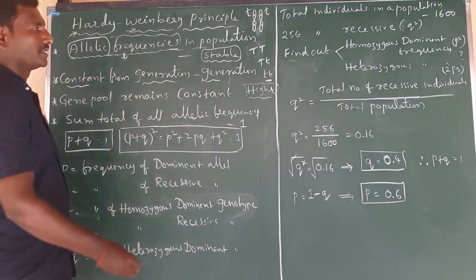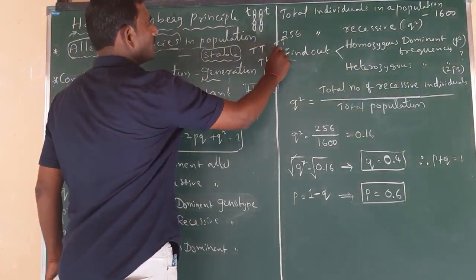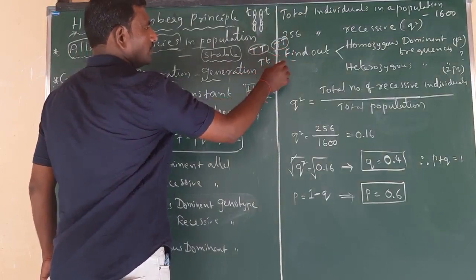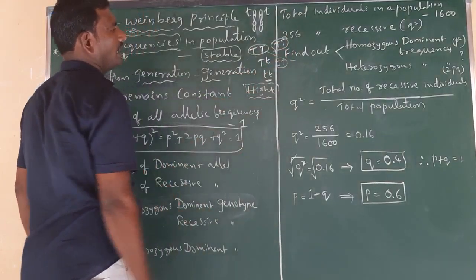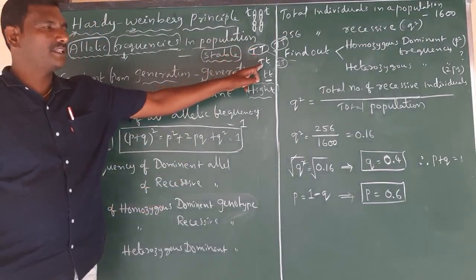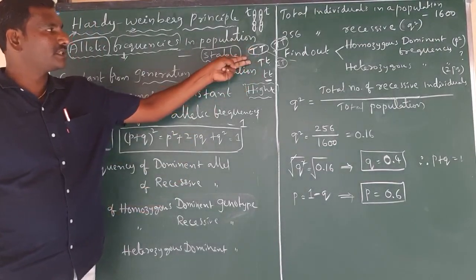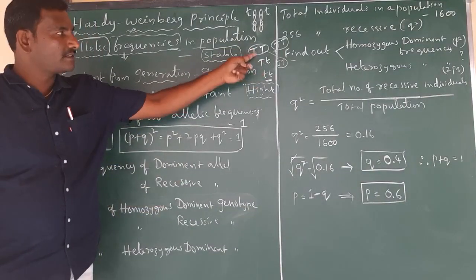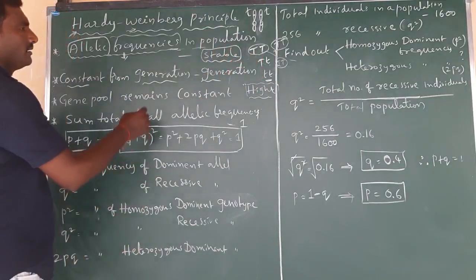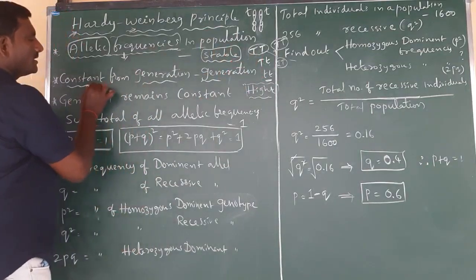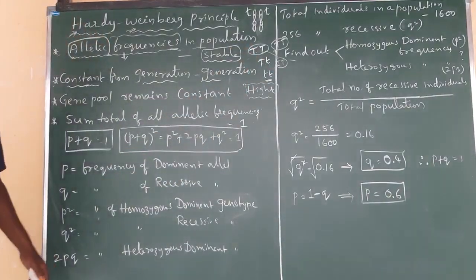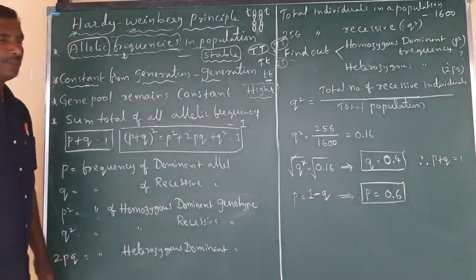For example, if both are homozygous dominant individuals, after mating they produce individuals with the same characters. If one is homozygous dominant and one is heterozygous, and these two individuals are crossed, the same characters are repeated, not other characters. Like that, all these allelic frequencies are constant from generation to generation, with only three types of alleles possible, not more than three.